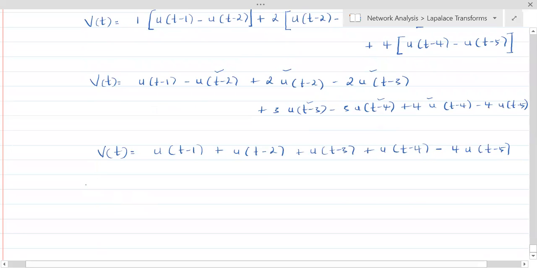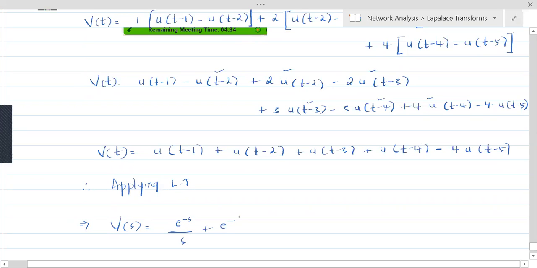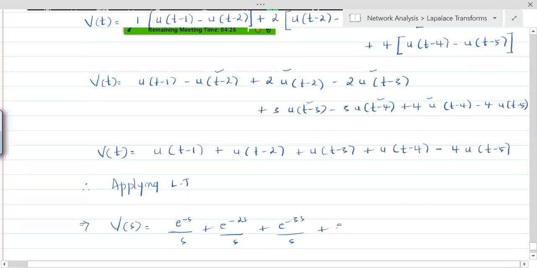Therefore, applying the Laplace transform implies V of s equals, there is a shift, so its shift is e power minus s, because its transform is 1 by s, plus e power minus 2s by s, plus e power minus 3s by s, plus e power minus 4s by s. Yes, because it's all unit step functions.